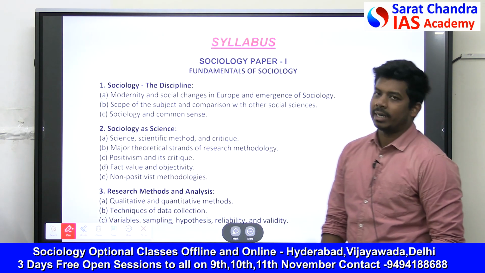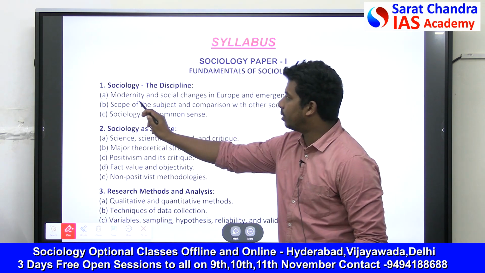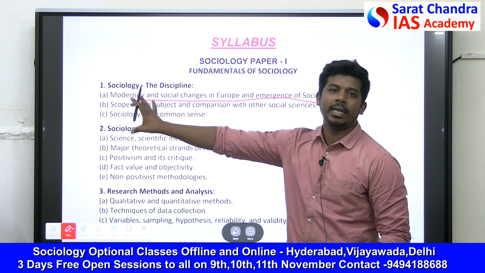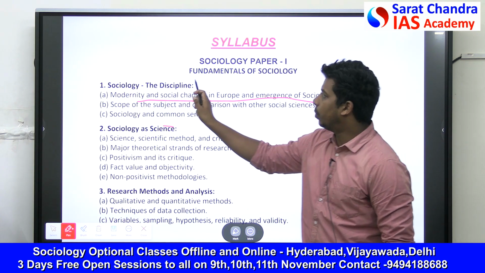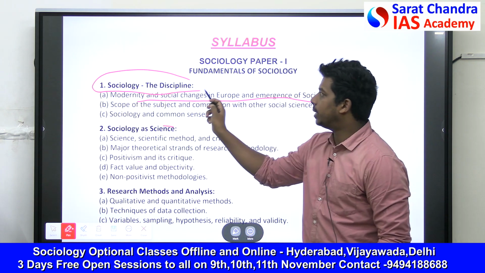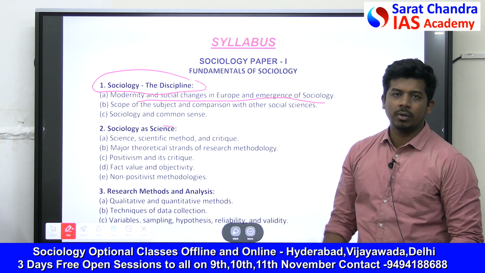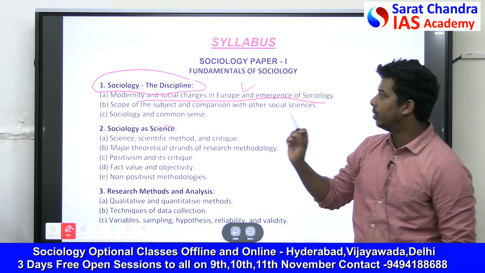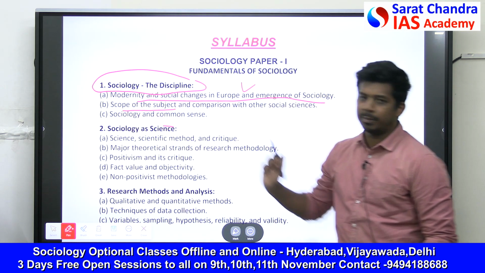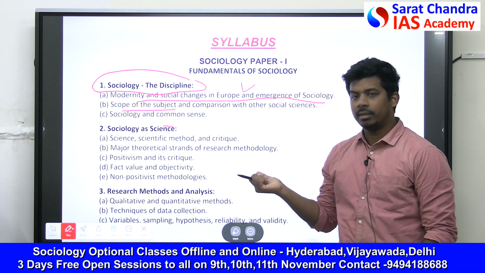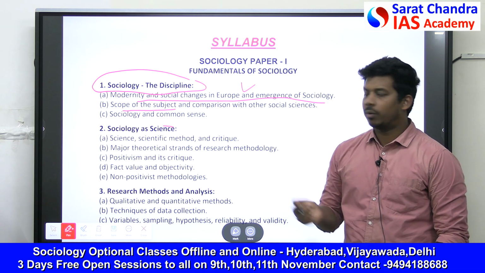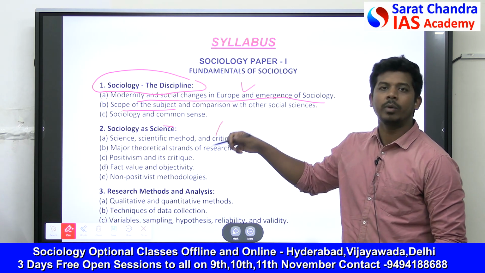So we are discussing right now the first chapter, modernity and social changes in Europe, emergence of sociology. This is under the broad heading of sociology, the discipline. You are introduced to the sociology discipline in this chapter. You will get to know what sociology is, how it originated in Europe and why it originated. You will read about the scope of the subject.